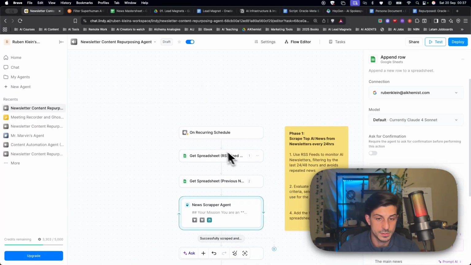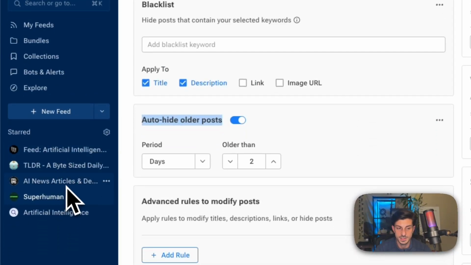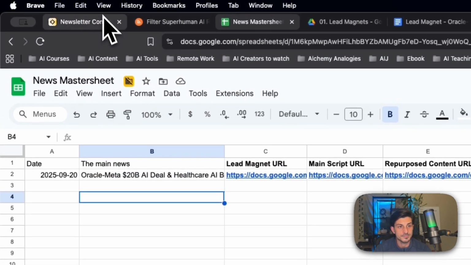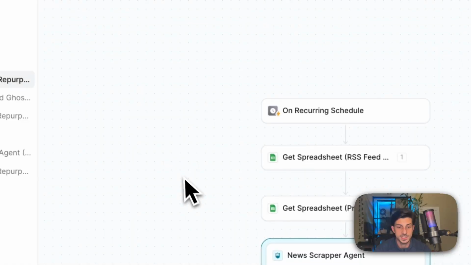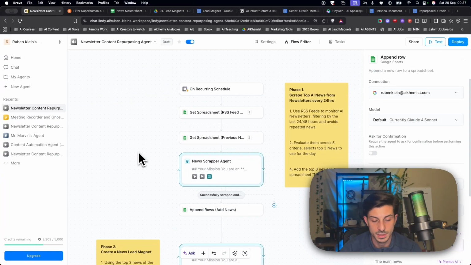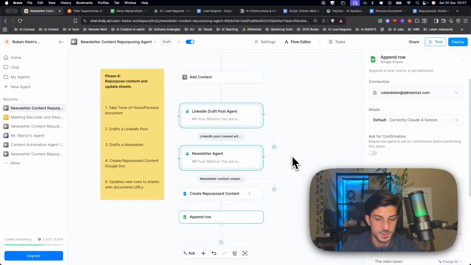Again, you could also make this newsletter agent about your specific industry. You just need to create the RSS feeds and update the links. And everything is going to be inside the same Notion doc, so you can extract all the prompts and customize it. You can replicate the spreadsheet that I'm using and also the other Google Docs that have been used throughout this agent.